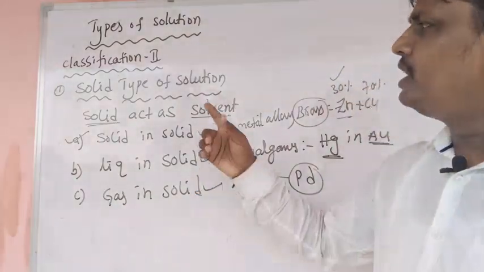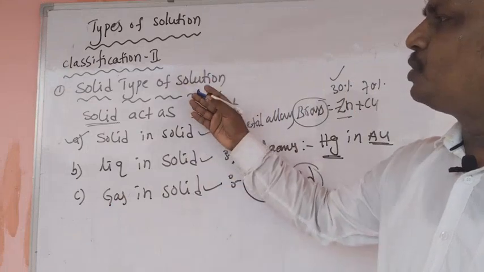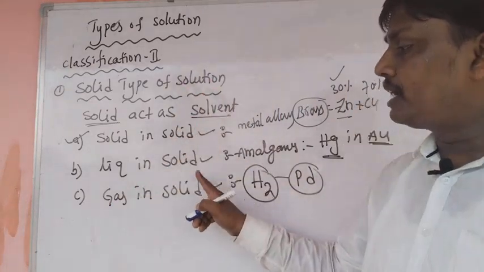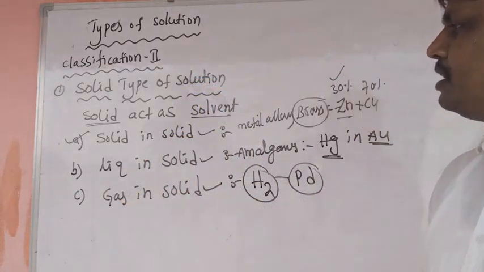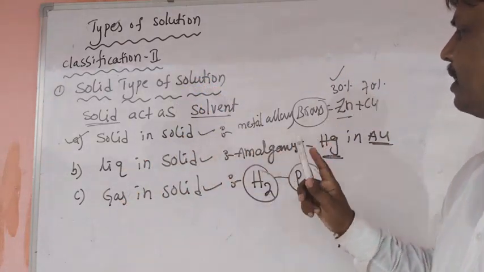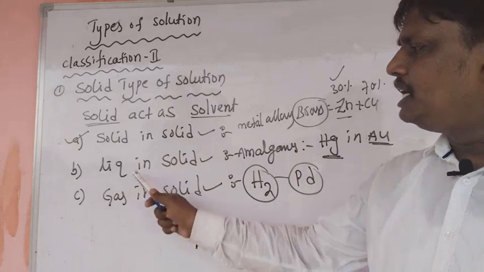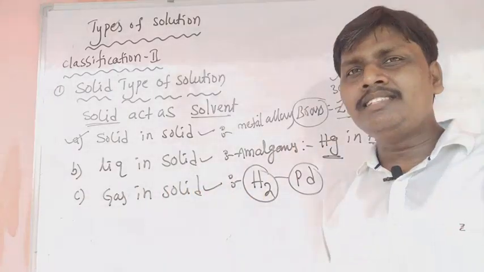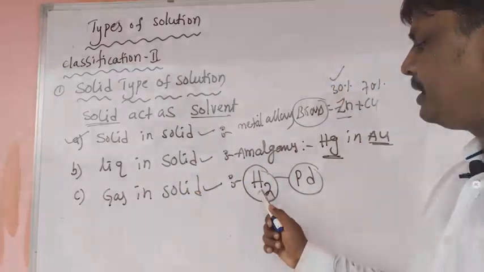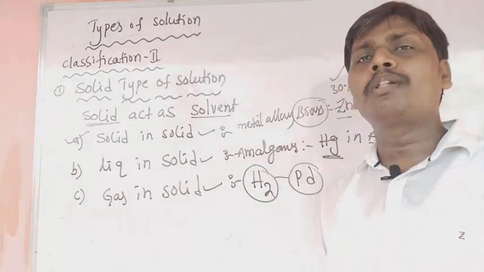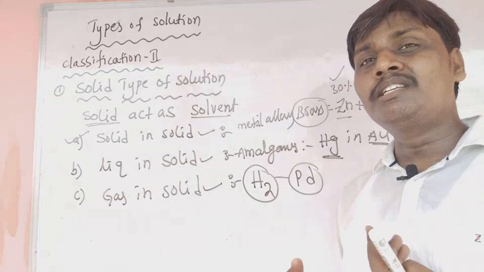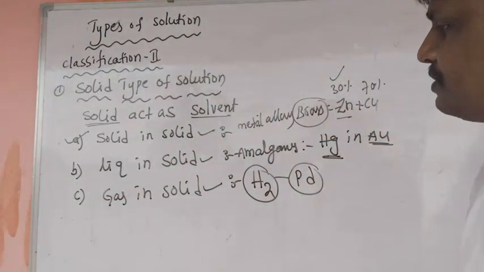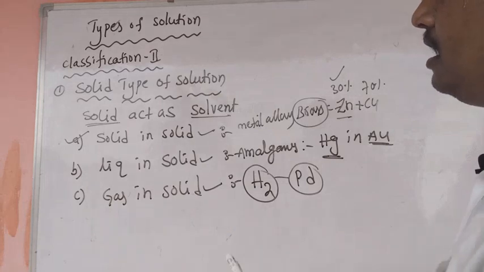So solid type of solution is again classified into three types: solid in solid type, liquid in solid type, and gas in solid type. Solid in solid: metal alloys, best example brass. Liquid in solid: amalgams. Gas in solid: H2 gas mixed with palladium metal.